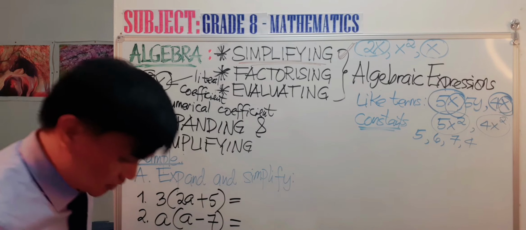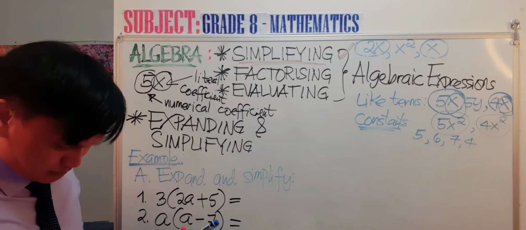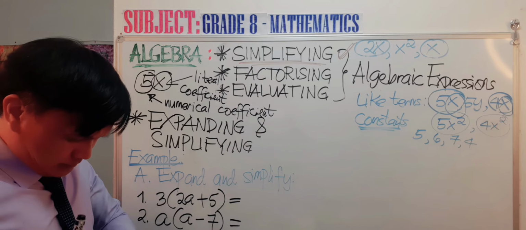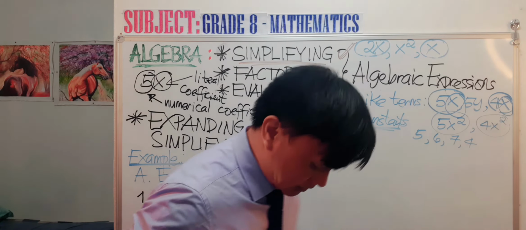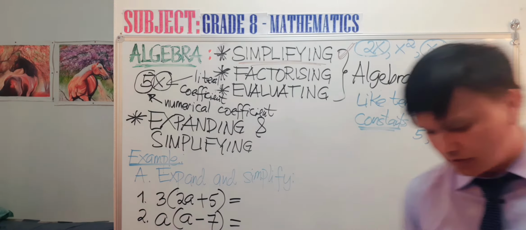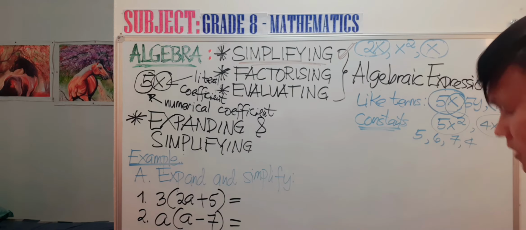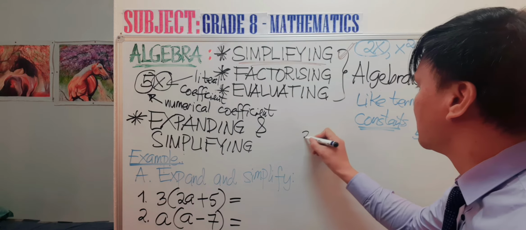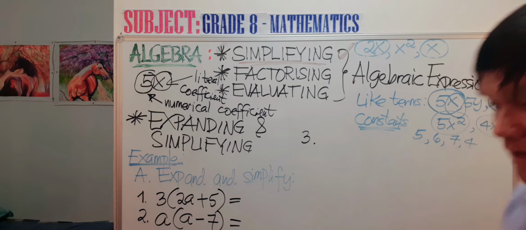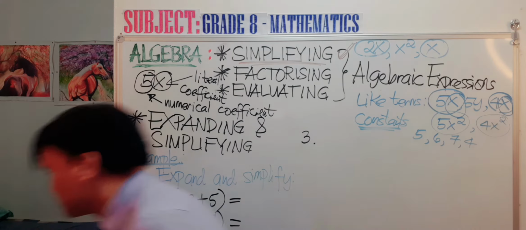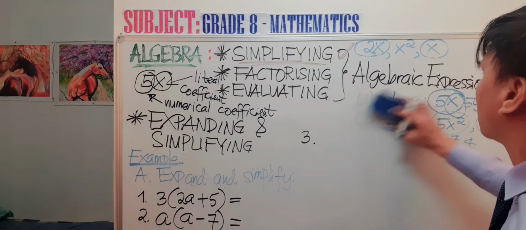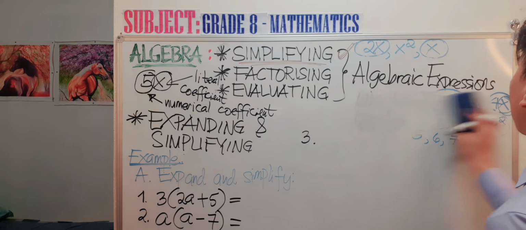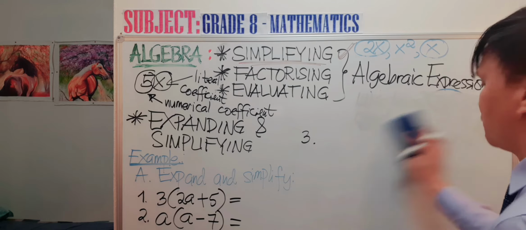Then we come this way. Okay, and then we come this way to continue the example. All right, our third one here. Okay, let me erase this part so that we will have more space here for our example.